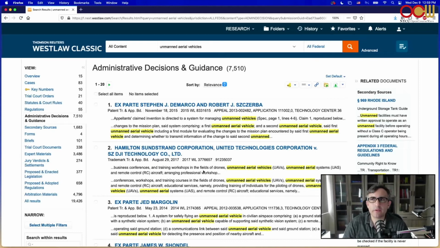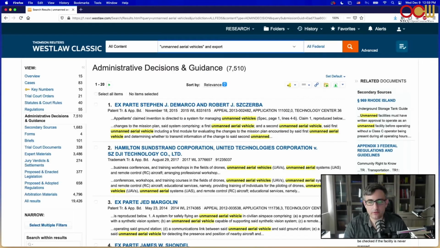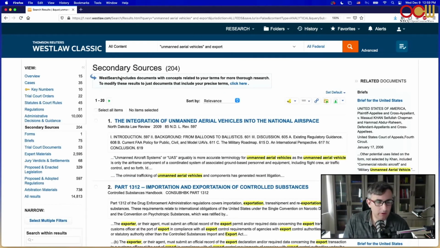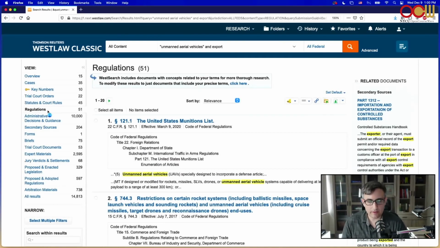So let's say I wanted to focus on exporting unmanned aerial vehicles. And I really didn't know where to start. I would say, first of all, I'd want to do maybe some quotes here, so we only pick up "unmanned aerial vehicles" as a phrase, not those words scattered anywhere in the document. And let's use the connector and let's just put export and see what happens. So we get 51 regulations. Let's see what this does.